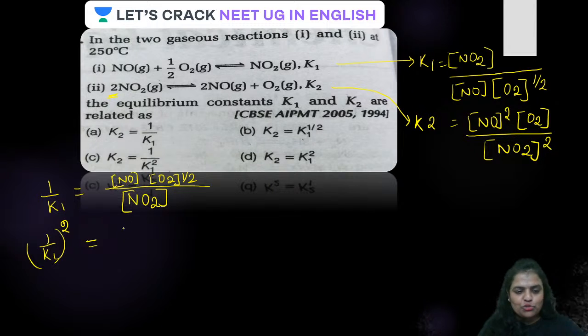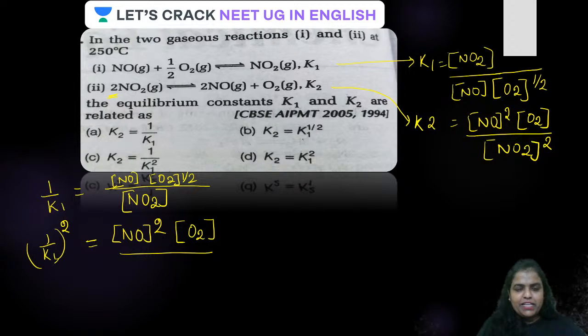So NO raised to the power 2 it will become, because everything is going to become square. O2 raised to the power half will become simply O2. Upon NO2 concentration, therefore it will become square of NO2.